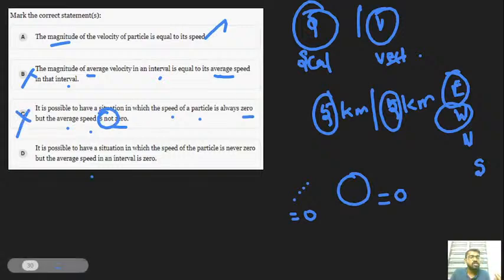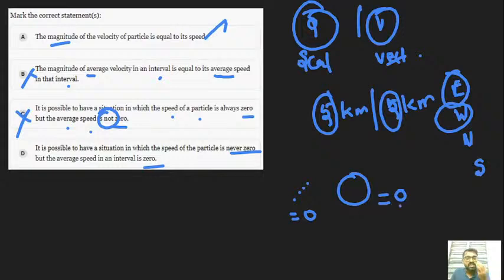It is false. It is possible to have a situation in which the speed of the particle is never zero, but the average speed in the interval is zero. That's the opposite. Suppose the average speed in the interval is zero, and the speed is never zero. How is it possible?